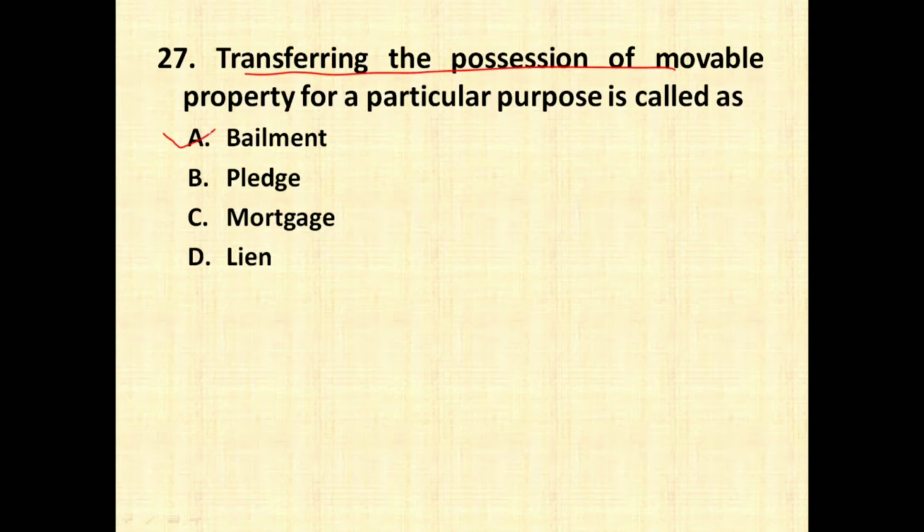Pledge is nothing but, for example, if you are taking a loan from a bank and you are giving gold against that loan as a security, then it is called as a pledge. Mortgage is nothing but if you are giving your land or property for taking off a loan, then it is called as a mortgage. And lien is nothing but if a person retains your property till you pay him the amount, then it is called as a lien.